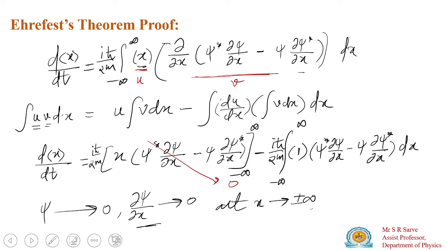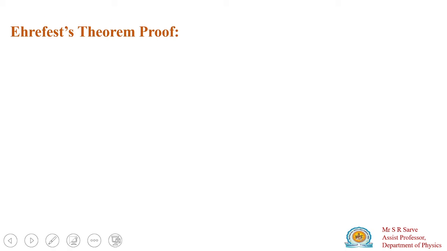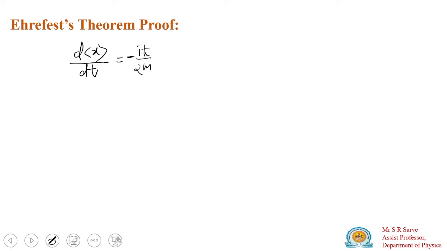So if you substitute this value, this will be i h cross divided by twice m, and that minus sign. Why have I taken minus? Because of this minus. Into integration from minus infinity to plus infinity, and what is given?